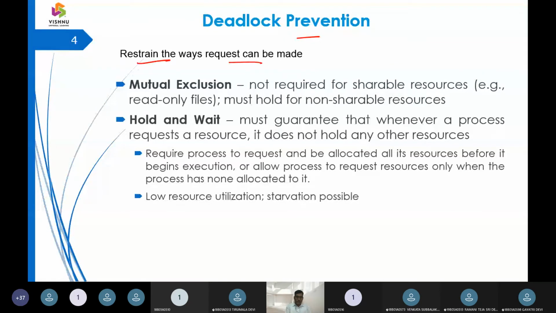One, we are going with mutual exclusion. So mutual exclusion, how can we make a little modification to it? Let us discuss. Resources can be accessed with a read operation and with a write operation. When I say it is a read operation, it can work in shareable mode. When I work with non-shareable items, then it is with a write operation.